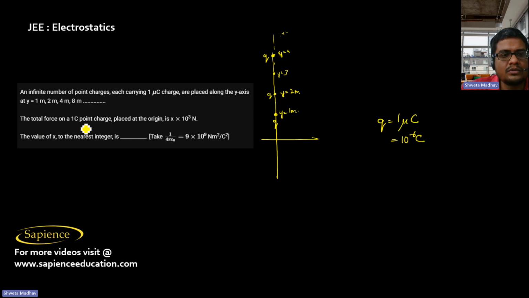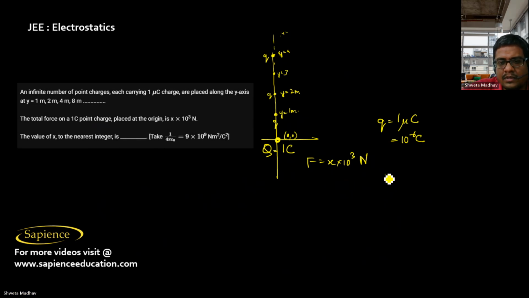The total force on a 1 coulomb point charge, capital Q, placed at the origin 0, 0 is the net force, that is x into 10 power 3 Newton. The value of x to the nearest integer we will find. And 1 by 4 pi epsilon naught value has been given to us as 9 into 10 power 9 Newton meter square per coulomb square. So then the total force we have to find.